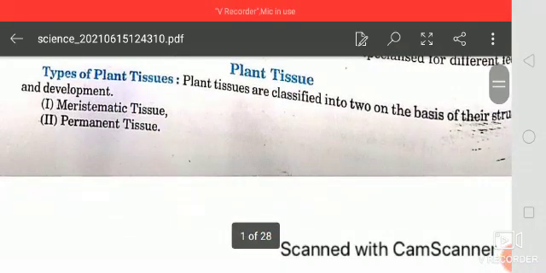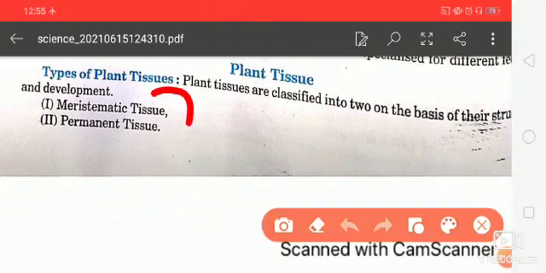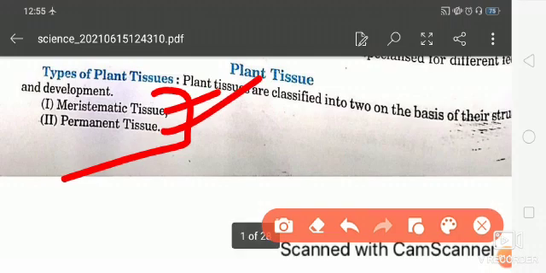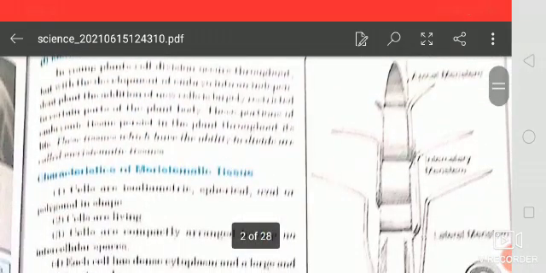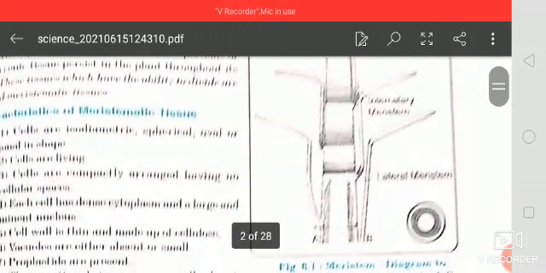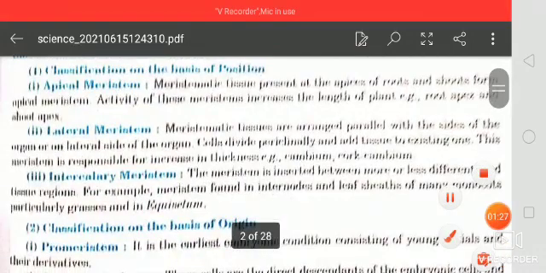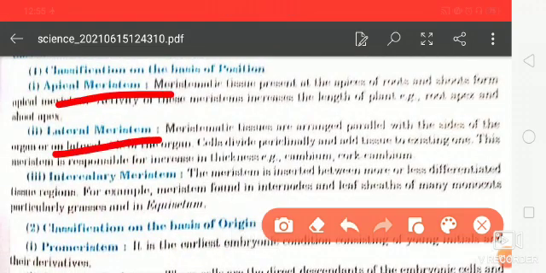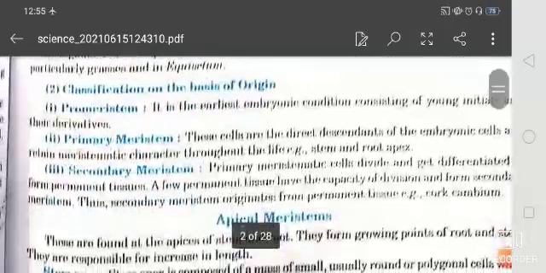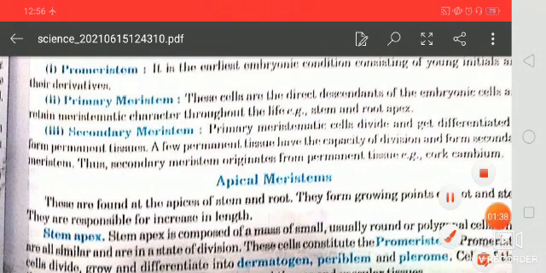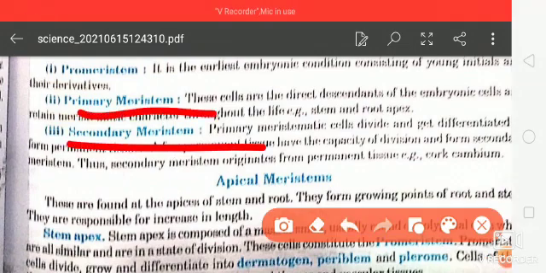So first one is plant tissue. There are two types of tissues found. First one is meristematic tissue and second is permanent tissue. So students, here in the given diagram, you will see that this one is the meristematic tissue. In meristematic tissue you will find apical, lateral and intercalary meristems. Classification on the basis of origin, you will find the promeristems, primary meristems and secondary meristems.